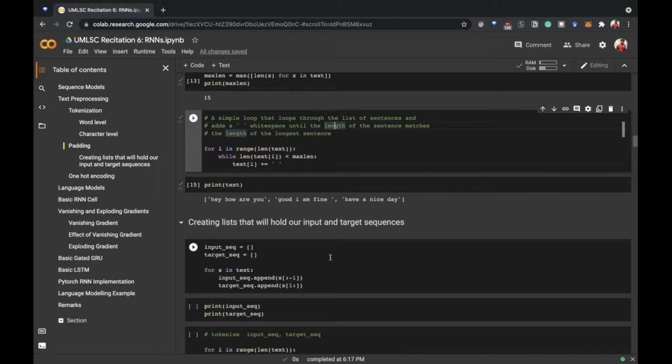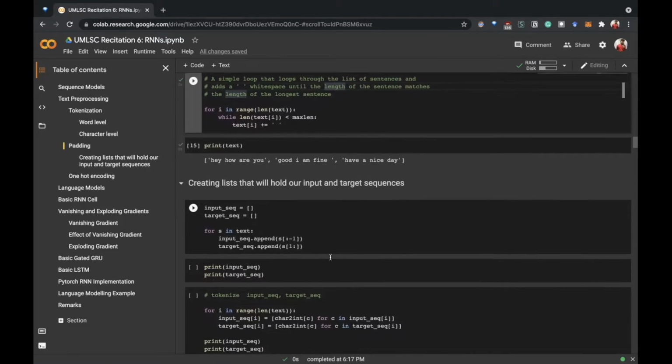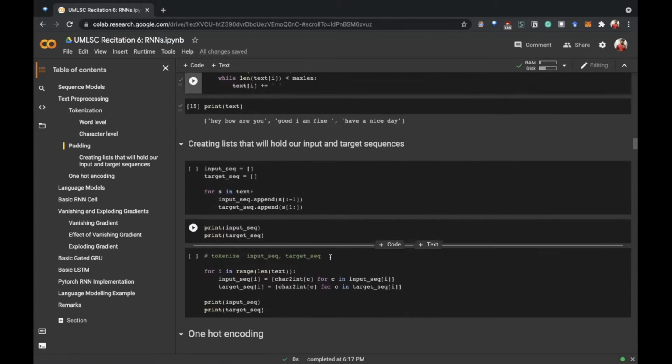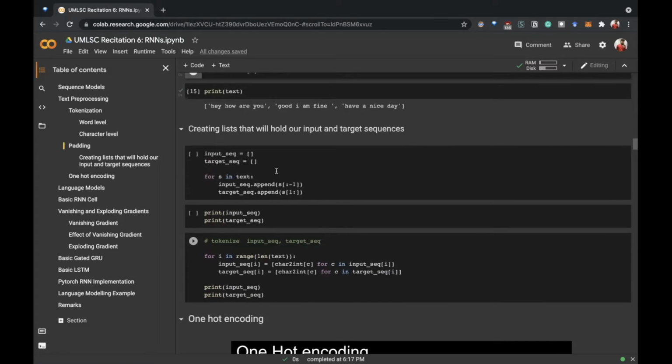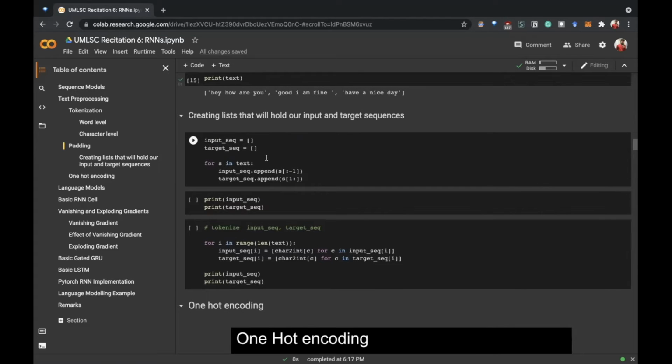Yeah. And so with padding, we will now make our input and target sequences. Since we are considering character level tokenization for this notebook, for example, if the word is HEY, the input sequence will be H, comma E, comma Y, and the target sequence will be E, comma Y. For the target sequence, we calculate it to find the loss after we run the model.